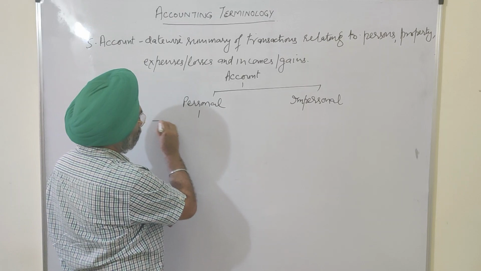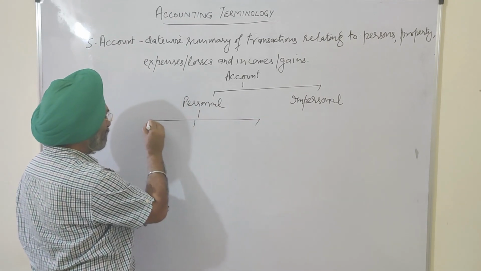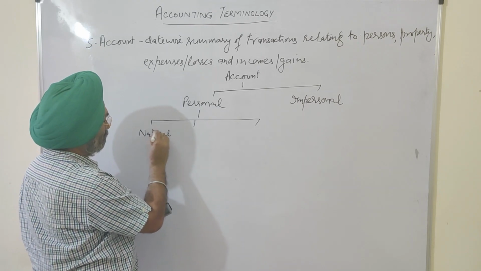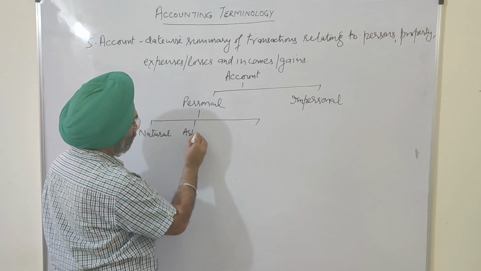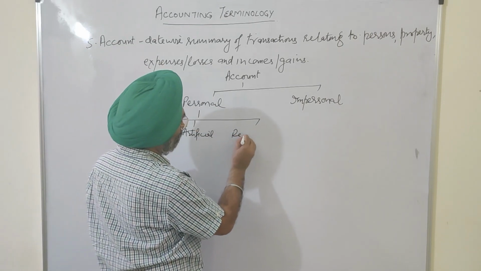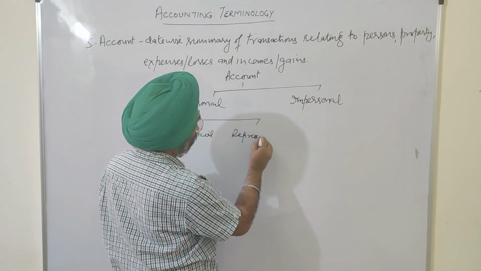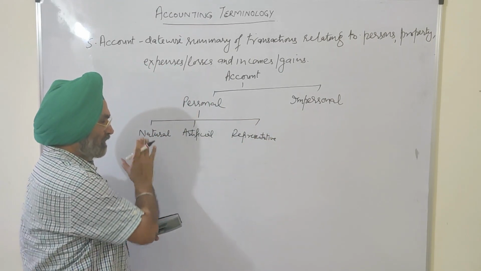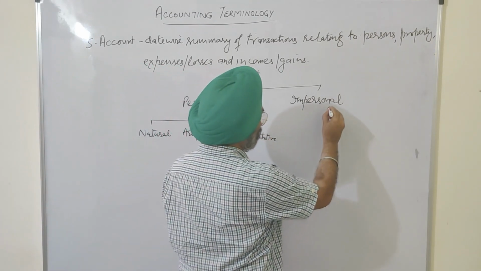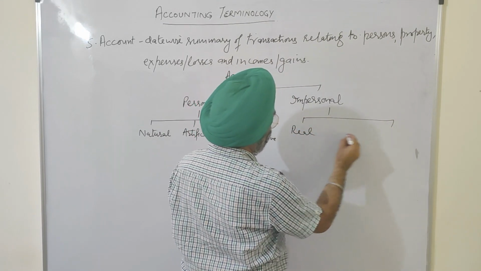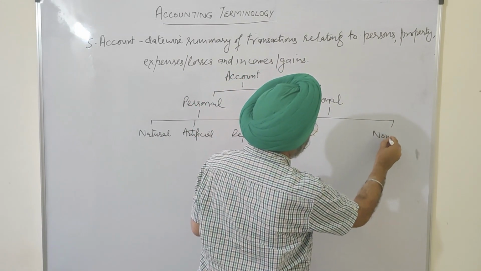Personal accounts will again be categorized into three parts: natural person, artificial person, and representative personal. Three categories of personal account we'll discuss. Impersonal accounts: real and nominal.